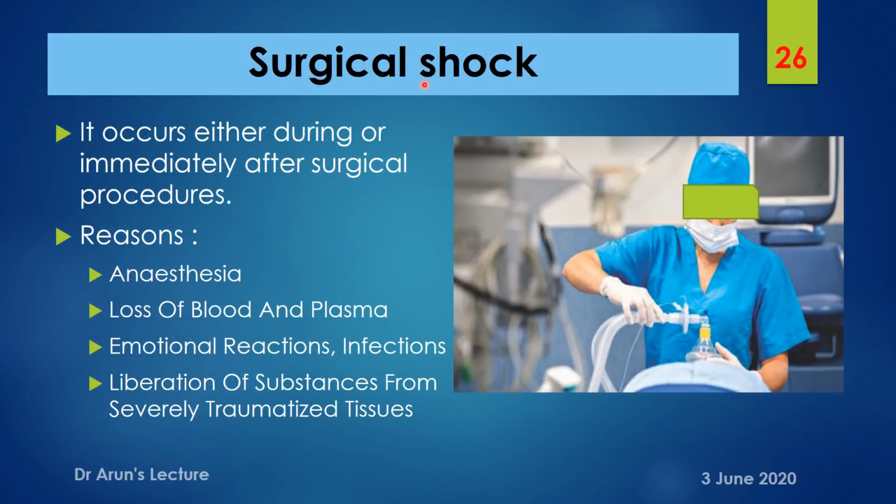And in case of surgical shock, it can occur either during the course of surgery or just immediately after a surgical procedure, and the reasons behind are anesthetic agents, loss of blood or plasma volume. Other possible reasons could be emotional reactions, infections either occurring during the course of surgery or the individual already suffering from a state prior to the surgery, and liberation of substances from severely traumatized tissues are also responsible for surgical shock.